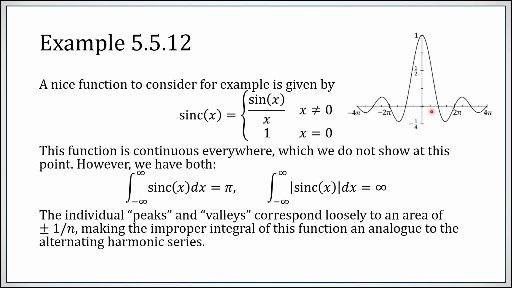Loosely, what's going on here is that you have little bits of negative area and little bits of positive area and little bits of negative area and so forth. The size of these peaks and valleys is decreasing more or less like 1 over n. So in the original integral, this looks like the alternating harmonic series. You basically do a plus or minus 1 over n. But in absolute value, you would just do a plus 1 over n at every step. So this is sort of like the alternating harmonic series converging, whereas the harmonic series diverges.